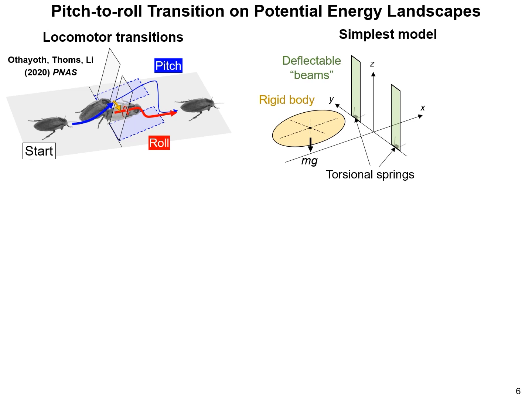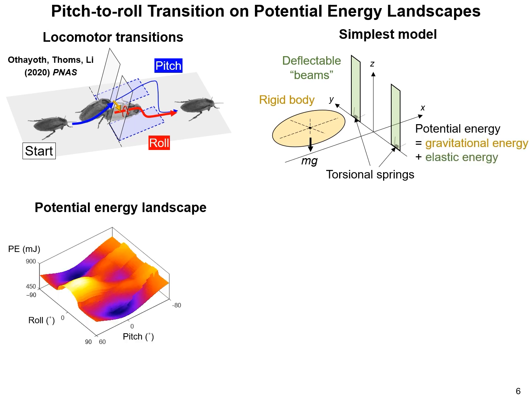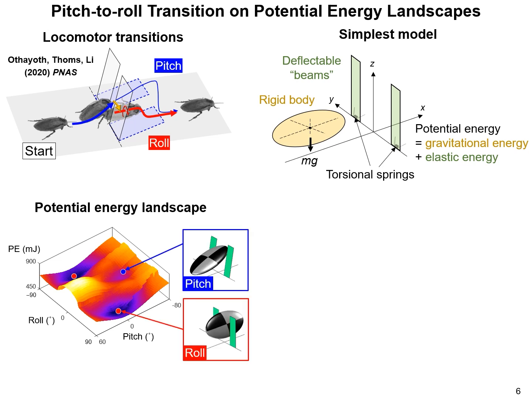Building on this, we first developed a simplified model that considers only the system's potential energy. Using this model, we calculated the system's potential energy as a function of body pitch and roll, identifying three local minimum basins. The locomotor transitions from pitch to roll mode when crossing the energy barrier to escape the pitch basin and reach the roll basin.